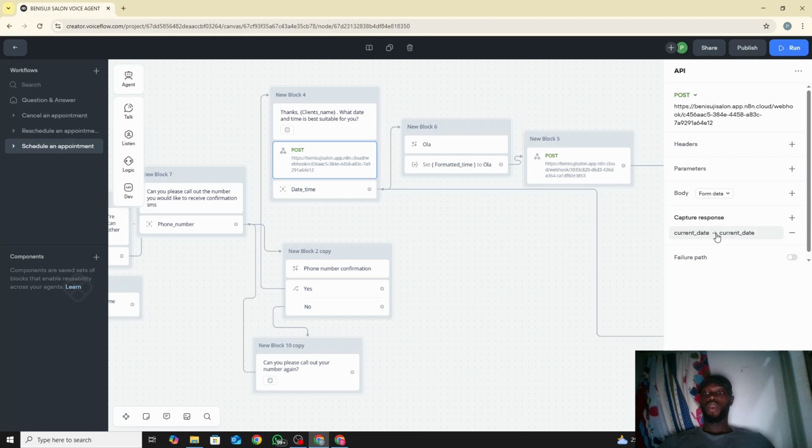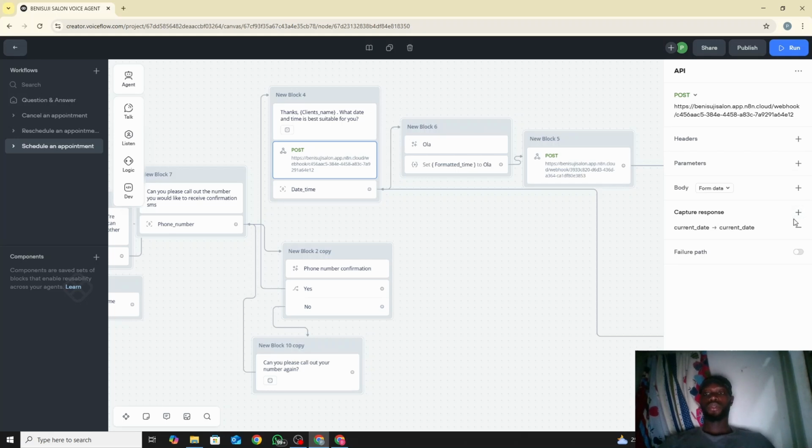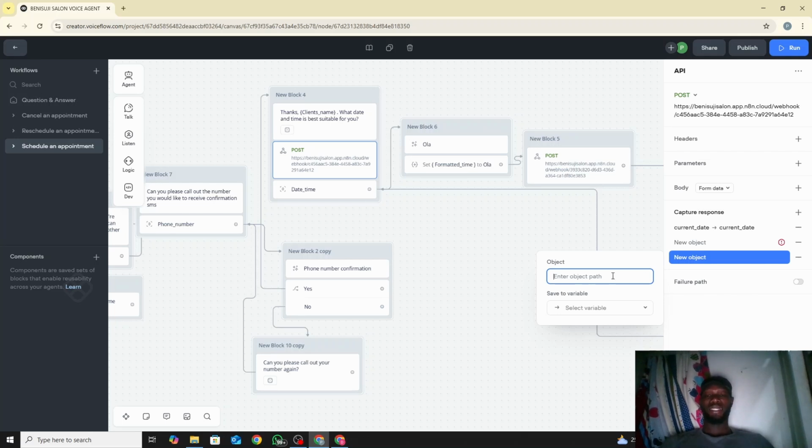So we capture response, and capture response is based on what you get from the user. In case you want to add a new response, you use capture response. You enter the object name, then you save it to a variable. Now this object name should be exactly the name that you used in receiving the webhook. For example, I used current date for it here. That's current, then underscore, dates. But if I just choose only current date, it will naturally get that information.